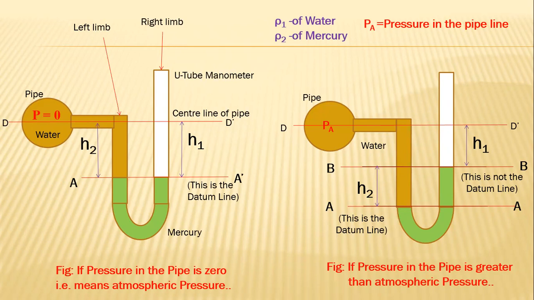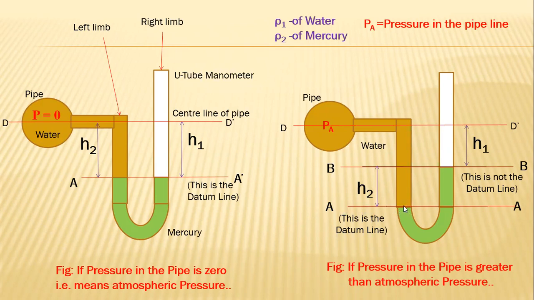If the level of mercury in the manometer is lower, then pass the line through that point. See the right side figure: in which limb is the level of mercury lower? The left limb, correct. So mark the horizontal line passing through this surface of mercury.